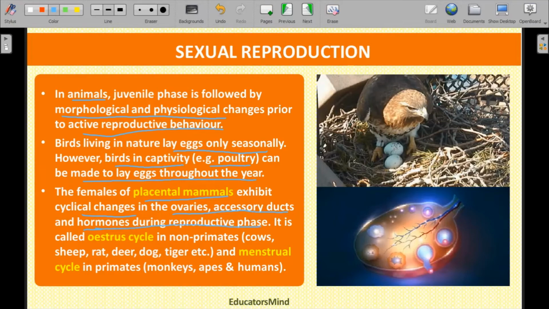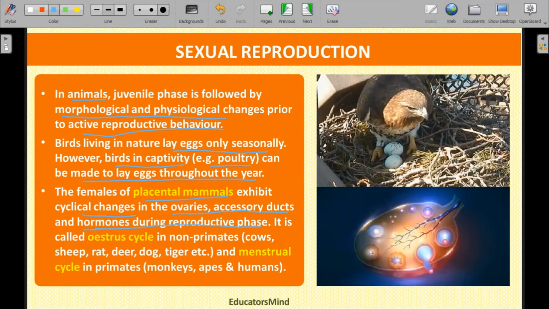This means that in female mammals there is a cyclic change called the menstrual cycle, in which the ovaries and accessory ducts develop, and the female hormones start being produced, due to which the reproductive phase is seen. Such a period, in which changes in the ovaries, accessory ducts and hormones are seen in the female, is called the reproductive phase.